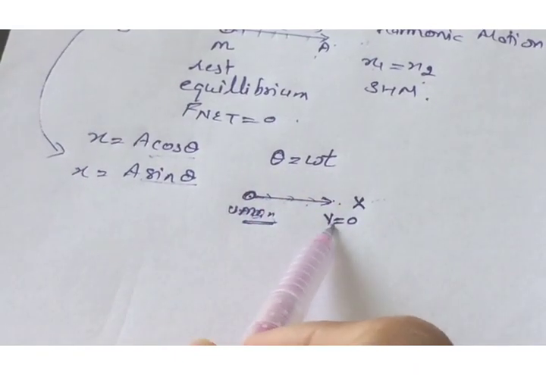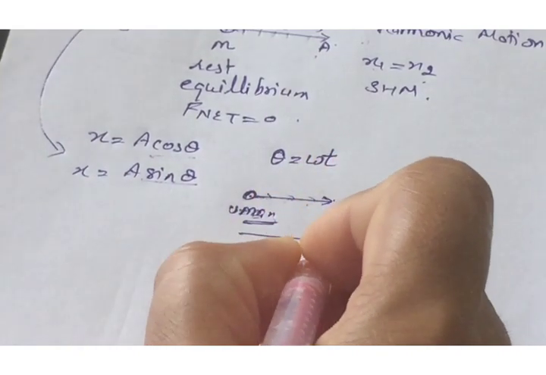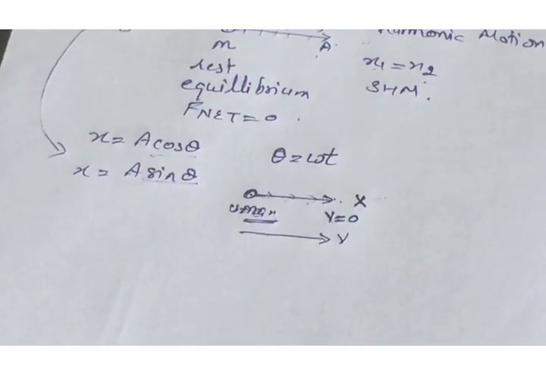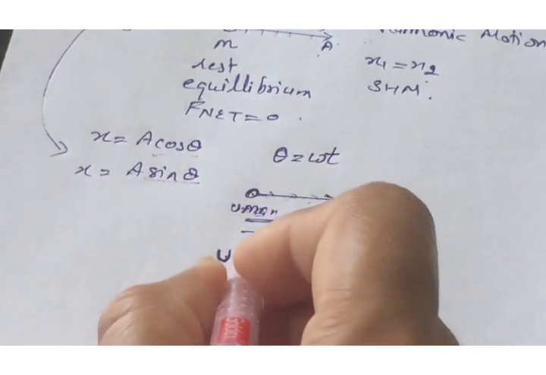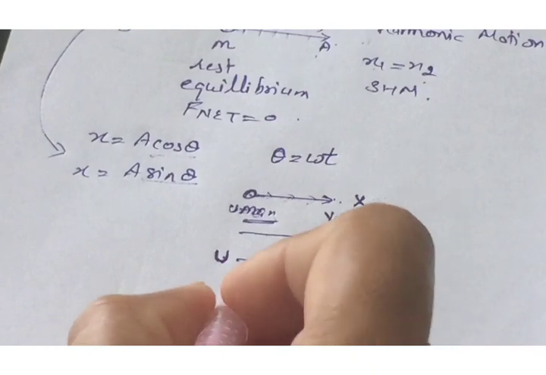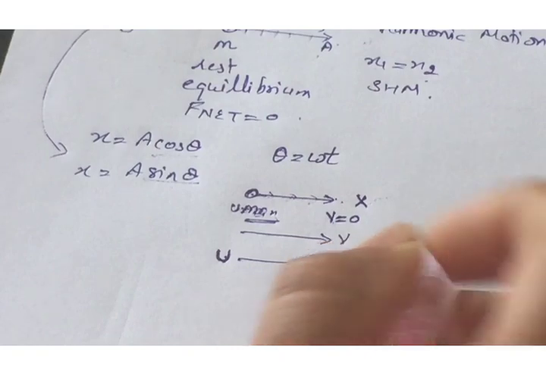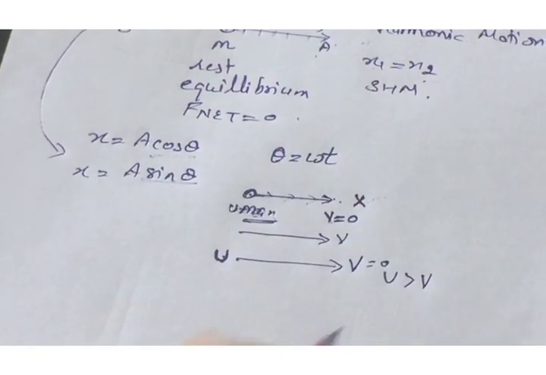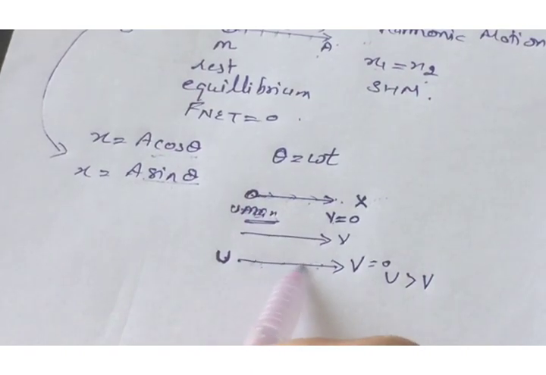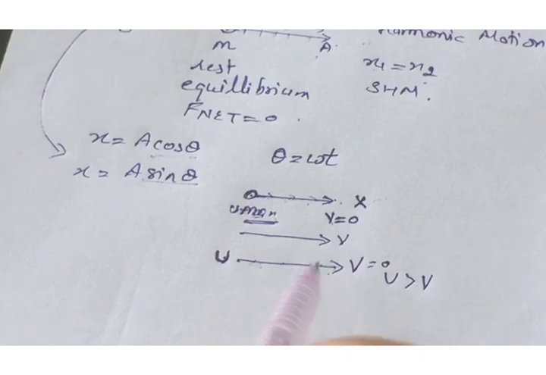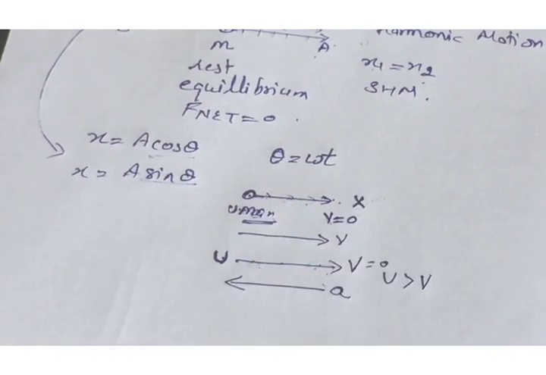Here the displacement is in the right-hand direction. Similarly, the velocity depends upon the direction of the displacement, therefore the direction of the velocity is also towards the right. But the velocity at the mean position is greater than the final velocity, because the final velocity at the extreme position is equal to 0. It means the particle is accelerating in this direction and decelerating in this direction.